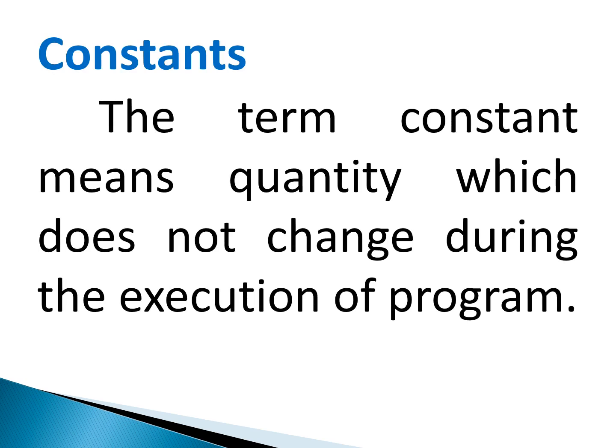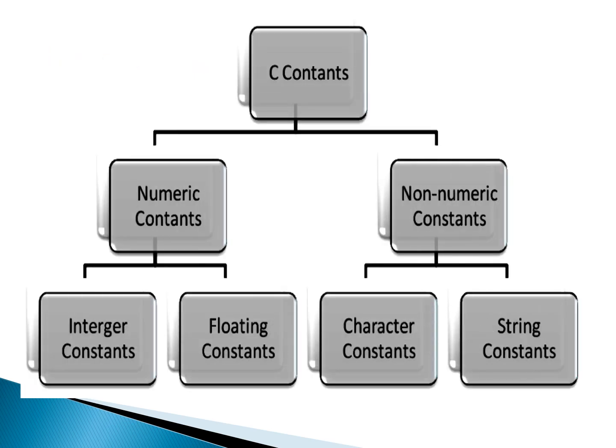Constants. The term constant means a quantity which does not change during the execution of a program. If you try to make any changes to such a quantity, then the program will give an error. It's a pictorial representation of C constants. C constants have been classified into numerical constants and non-numerical constants. Numerical constants are classified into integer constants and floating constants. Non-numeric constants are classified into character constants and string constants.